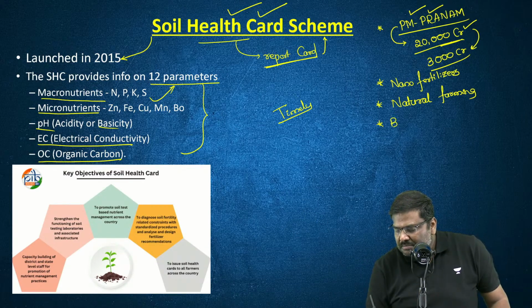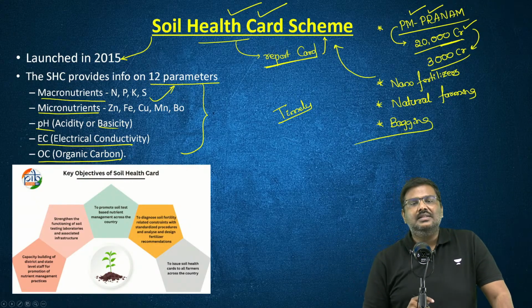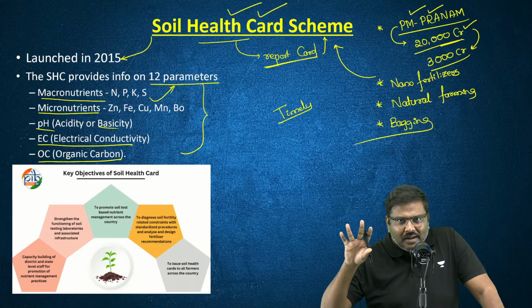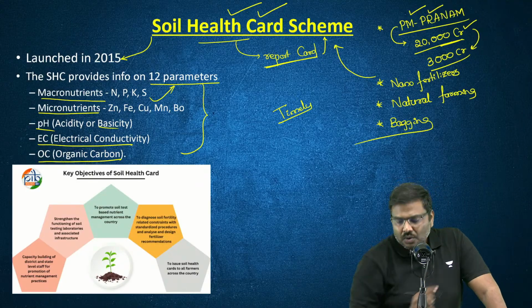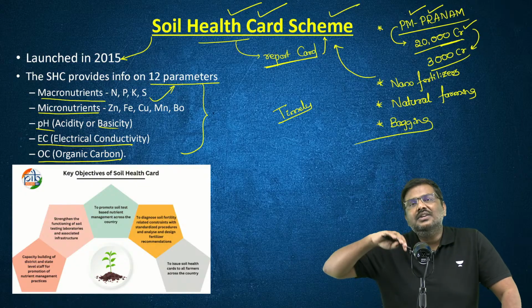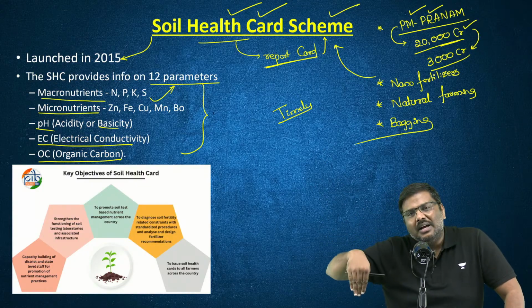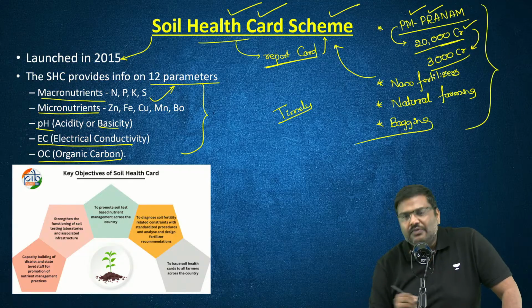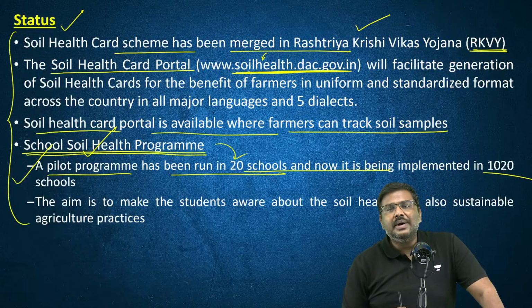So, multiple reforms have been undertaken by the Government of India in order to reduce our dependence on chemical fertilizers. Everybody is okay? A question can be asked on the soil health card, 10 years. A question can be asked on the discussion of the reforms which have been undertaken to reduce the reliance on chemical fertilizers. I've given you 5 initiatives here. You can quote them. Can I move on to the next one?